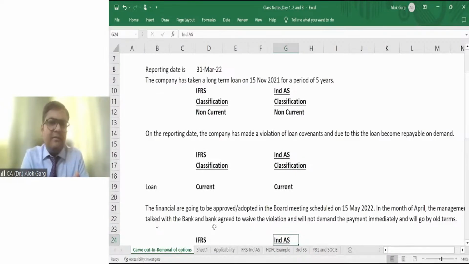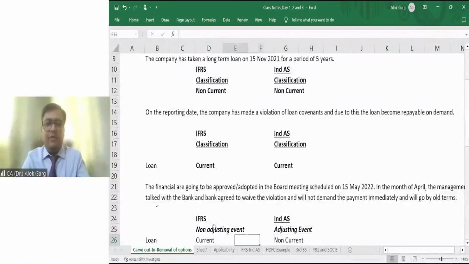Very simple. Earlier the loan was a non-current liability. Now, when the company has made a default or breached the loan terms and conditions, and it becomes repayable on demand, it becomes a current liability, right? On the reporting date, 31st March 2022. Now friends, what happened?